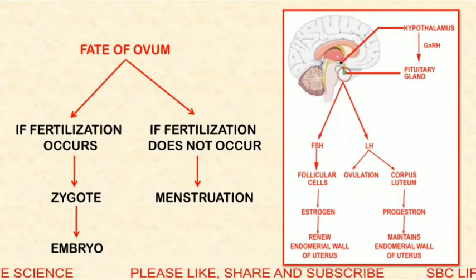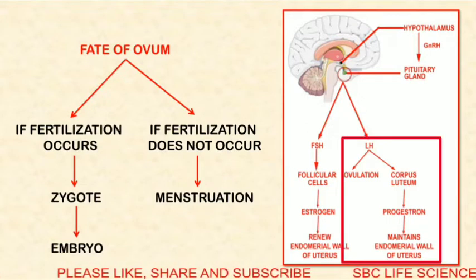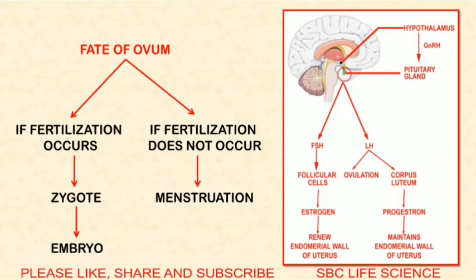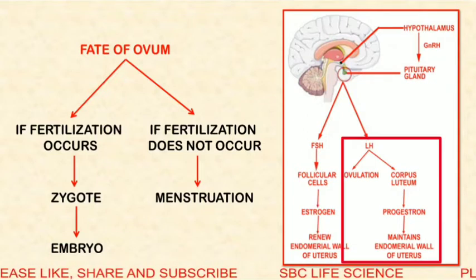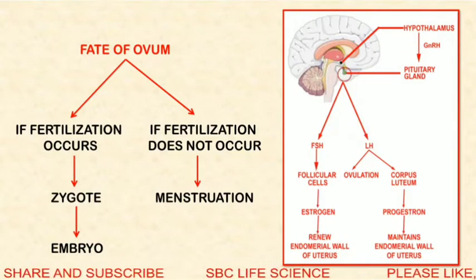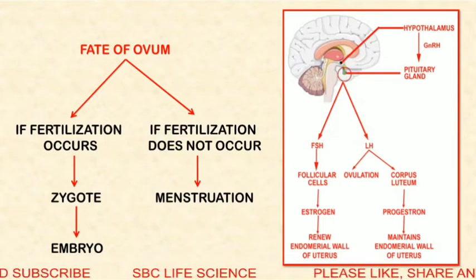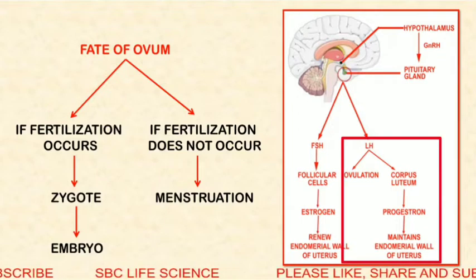LH is responsible for ovulation. The secondary oocyte comes out of the ovary at the time of ovulation. The remaining part of the Graafian follicle is converted into corpus luteum. Corpus luteum starts secreting progesterone. It maintains the endometrial wall of the uterus.